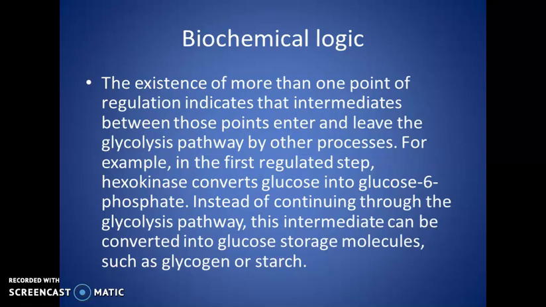Instead of continuing through the glycolytic pathway, this intermediate can be converted to glucose storage molecules such as glycogen or starch.